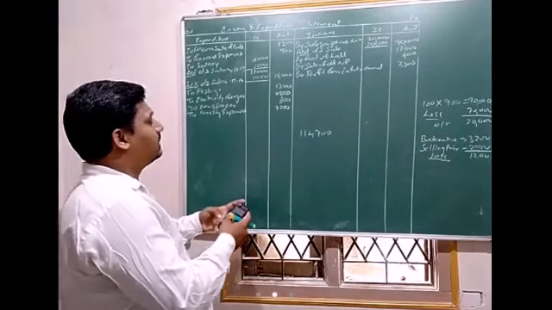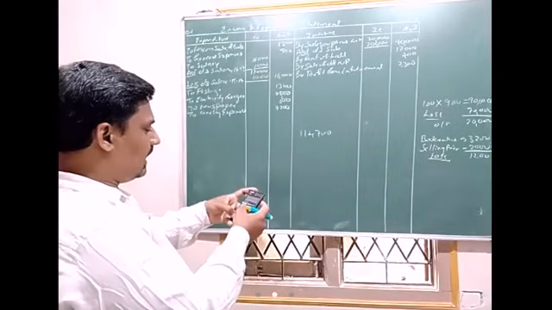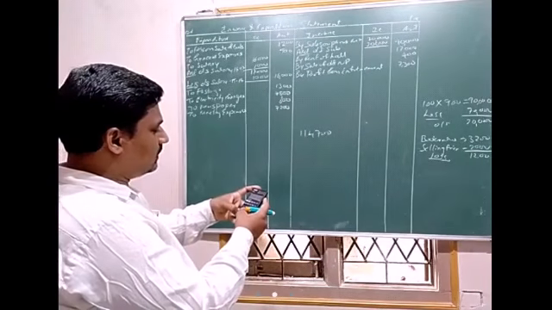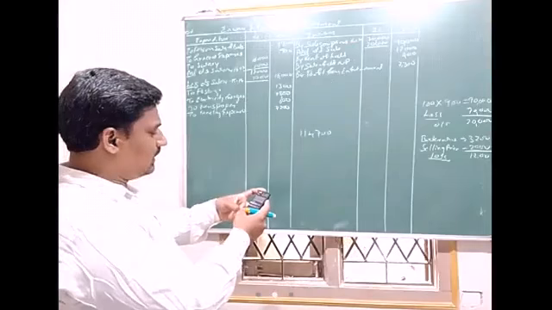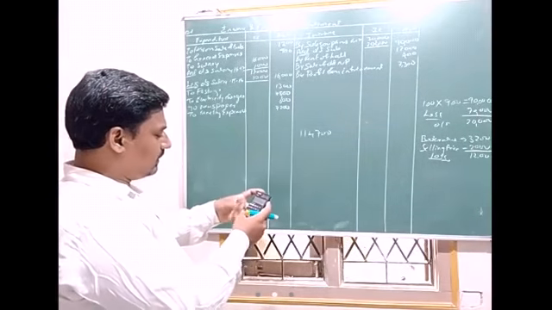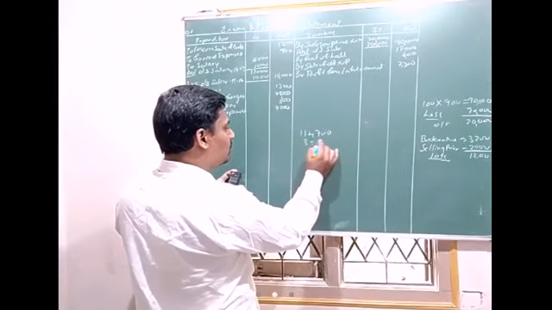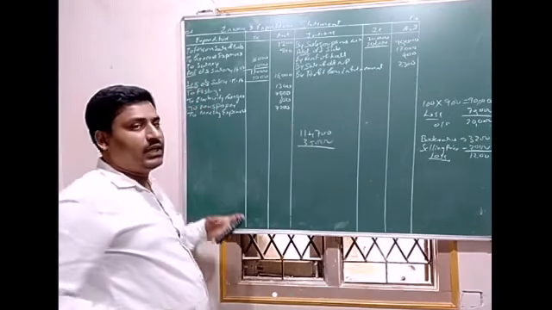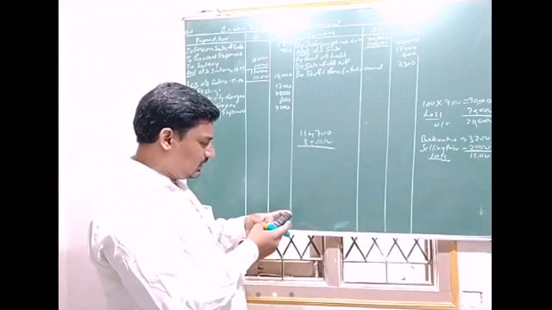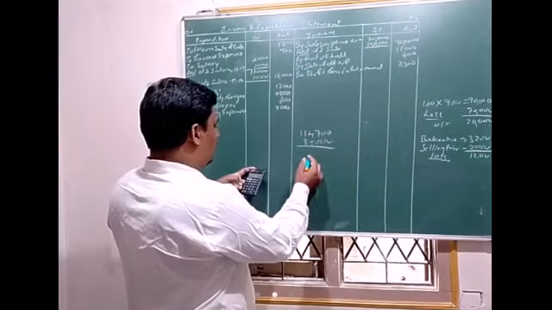Now expenditure side total: 1,200 plus 900 plus 16,000 plus 1,300 plus 7,800 plus 600 plus 7,200. So total 35,000 on the expenditure side. The difference amount, 1,14,700 minus 35,000, is 20.